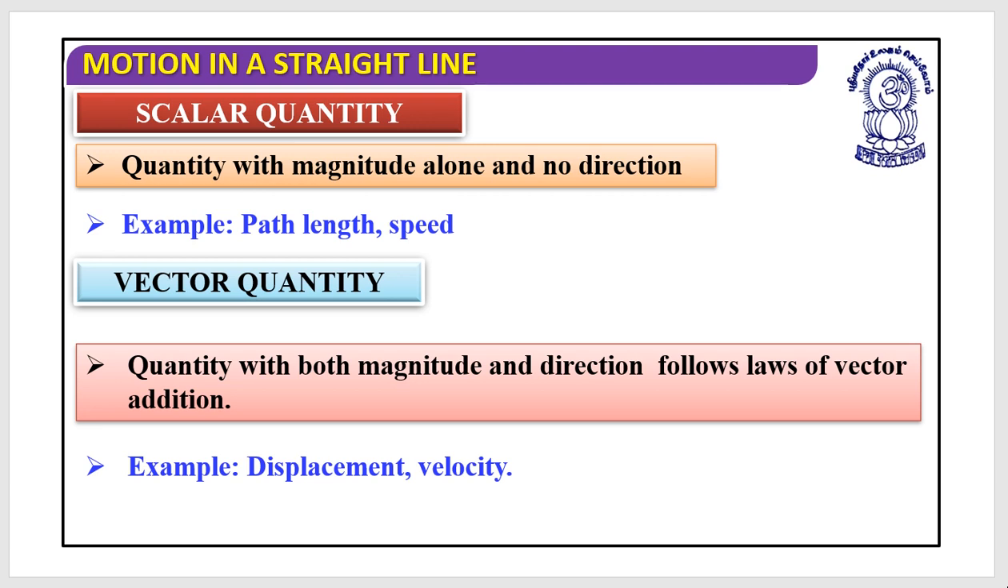But before this, we want to know about two different categories of physical quantities. One should be a scalar and another should be a vector. Now, what are scalars? They are the quantities with magnitude alone, and they do not have directions. The examples would be path length, speed, next, next. Quantities with magnitude alone, but they must not have any directions.